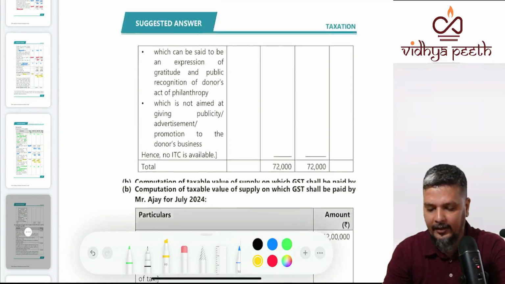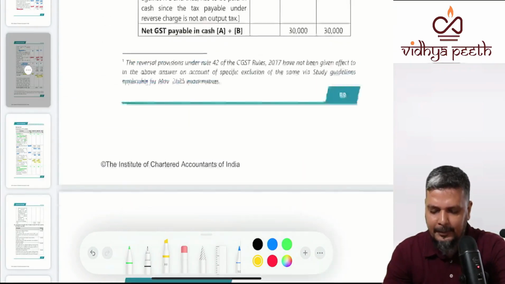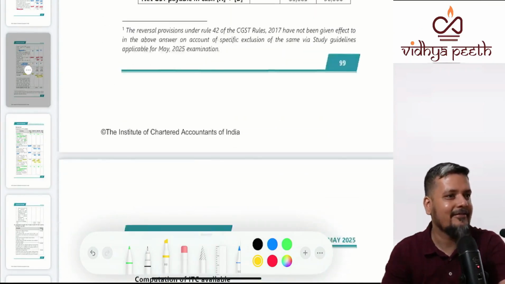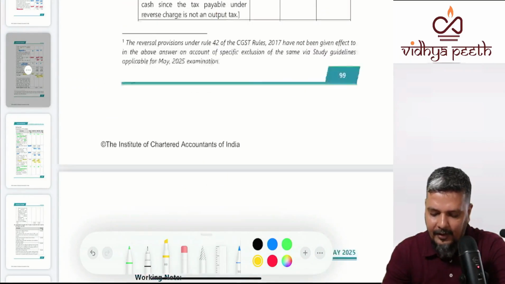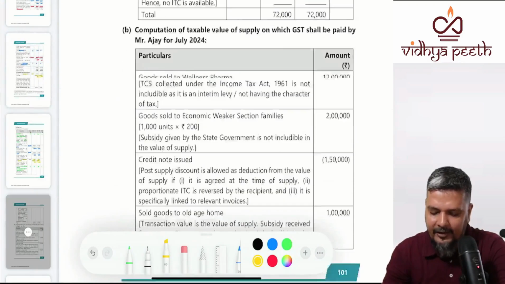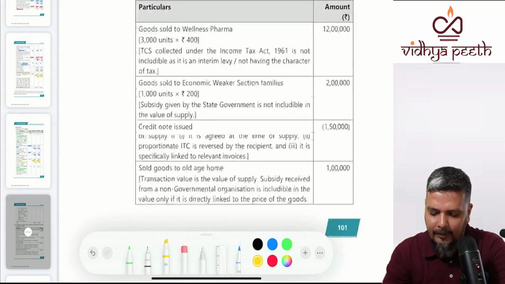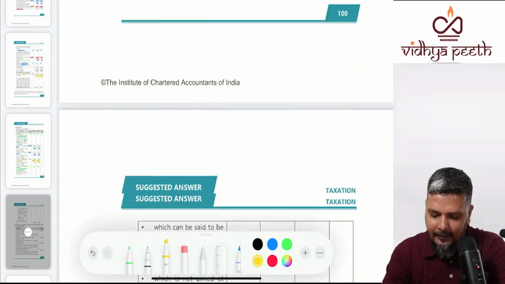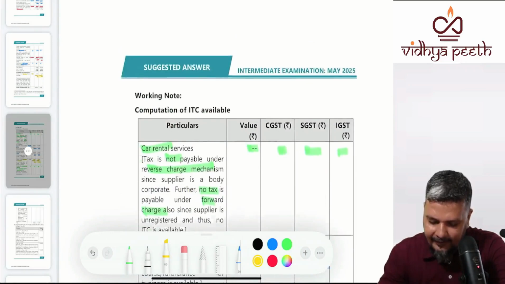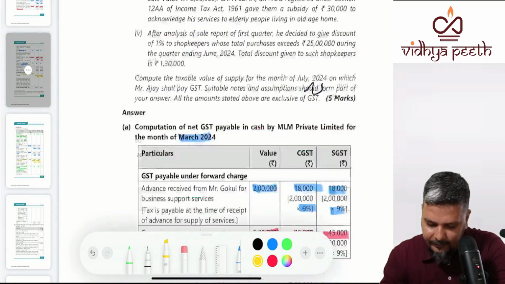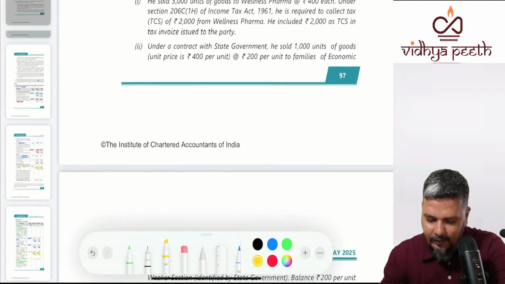I have missed out one question. In B part, valuation is asked. So B part, a very small question. Valuation, direct answers you have to give. So you're not going to spend time in analyzing. Directly you look at the question and you tell me the answers. Where is the question, by the way? Okay, this is the question area.